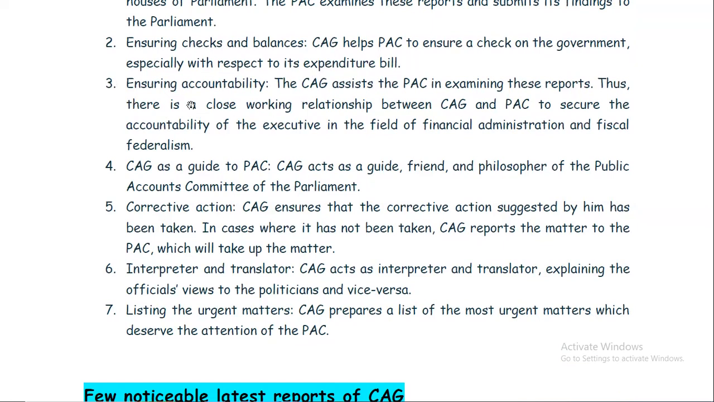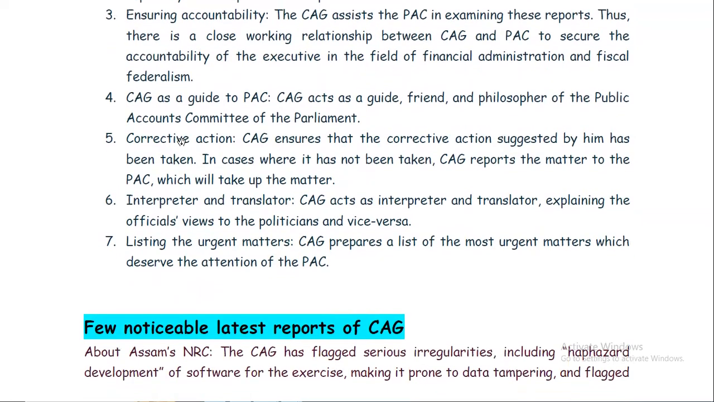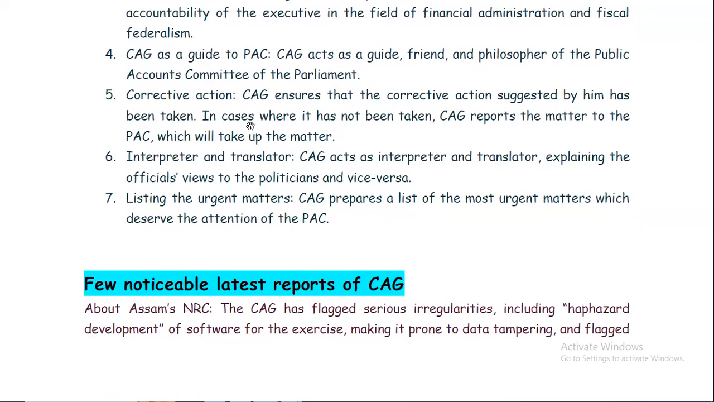Then third, ensuring accountability. The CAG assists the PAC in examining this report. Thus, there is a close working relationship between CAG and PAC to secure the accountability of the executive in the field of financial administration and fiscal federalism. Then CAG as a guide to PAC, because CAG acts as a guide, friend, and philosopher of the Public Accounts Committee of the Parliament. CAG guides in almost all the cases related to these reports.